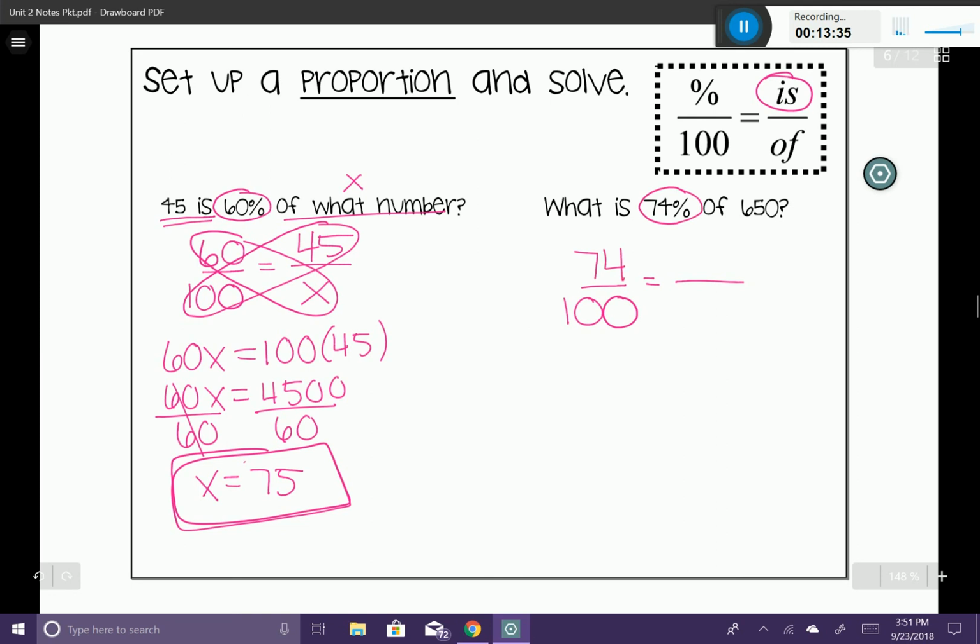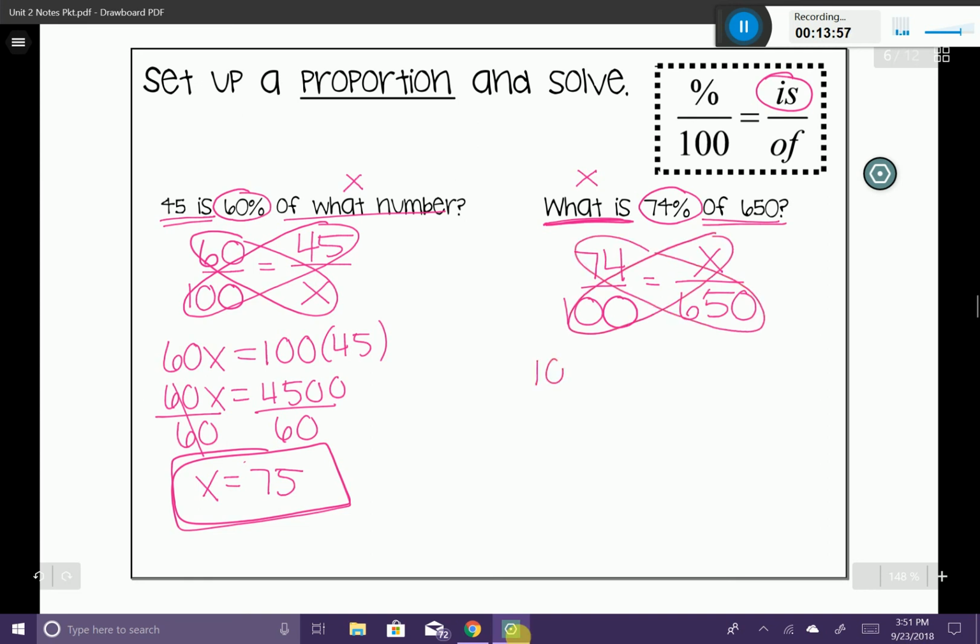Okay, what is, well, isn't that the part? Isn't that going to be the variable? So we're going to put the variable in the is position. Of 650, that's going to be our whole. So we're going to put it in the whole position. Once we have our proportion, go ahead and solve.